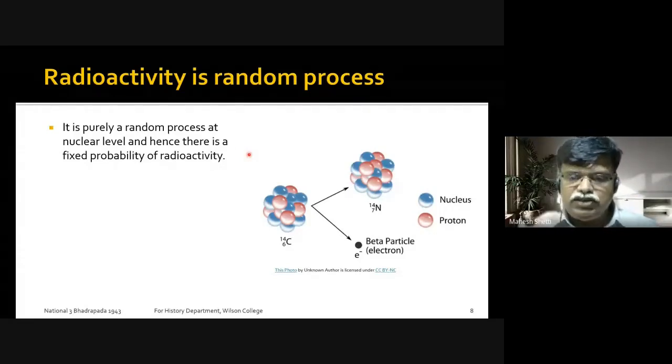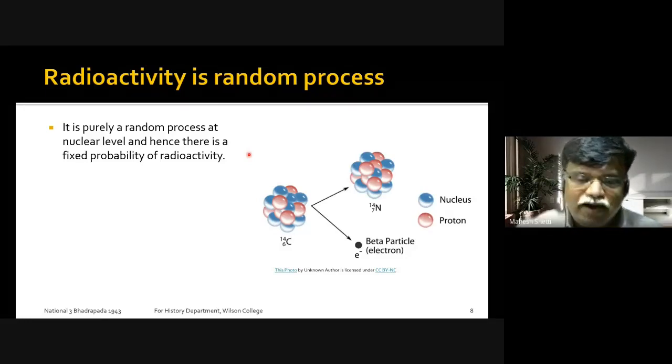Fine. My question now is, I have 100 coins, all of them same, identical, I mean, they're all fair coins, and I'm tossing them. I will get a result, I know, of 50 heads and 50 tails. But suppose I'm asking, out of these 100 coins, if I take, say, the 9th coin, and I want to predict what will happen to that coin. Will that come as head or tail? Can I say with certainty whether it will be head or tail? No. I can't say with certainty whether any particular coin will come as head or tail.